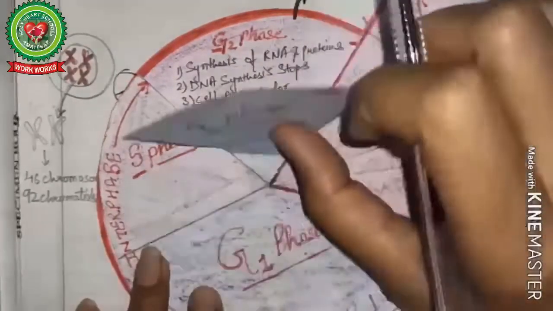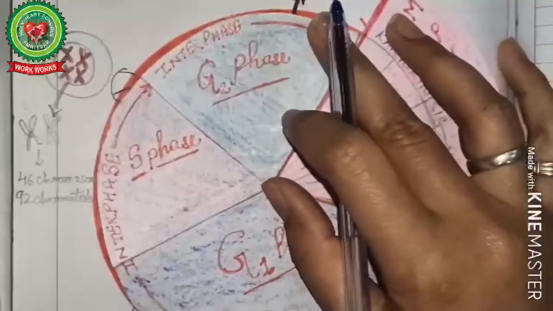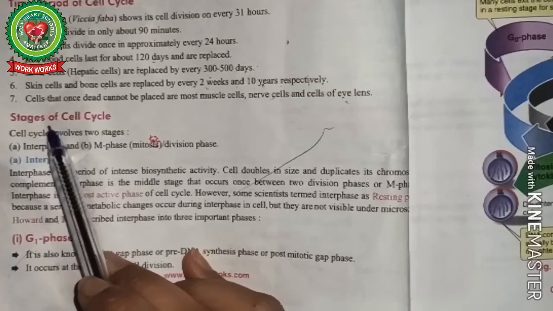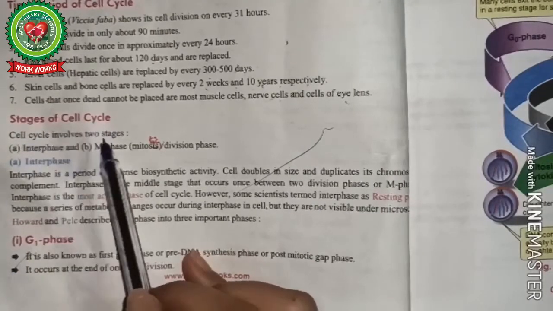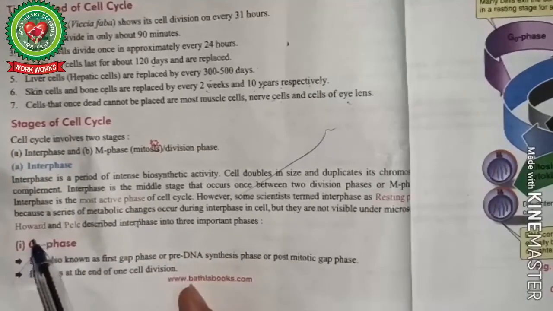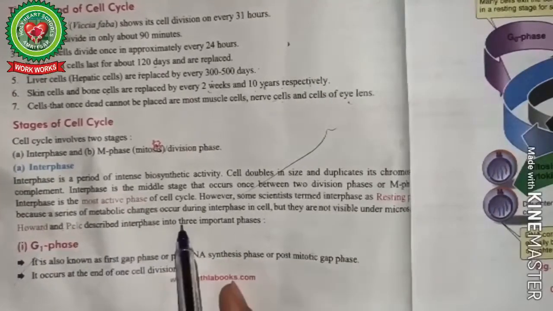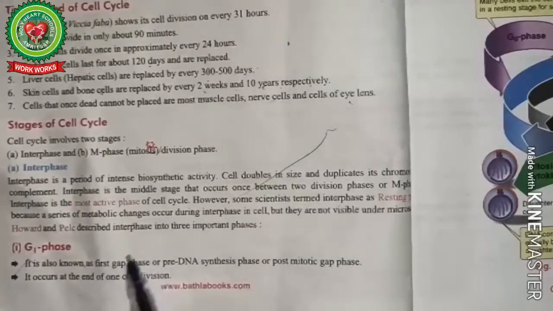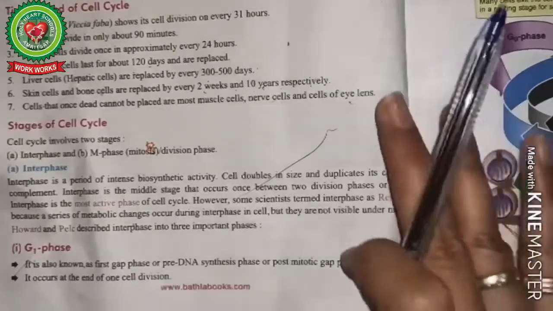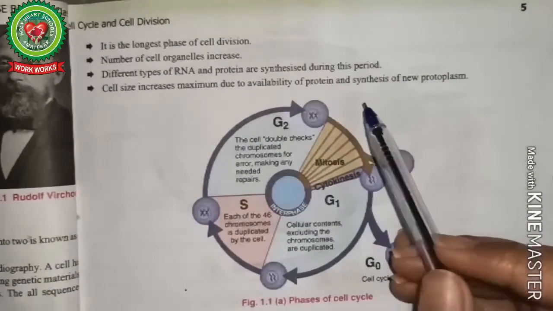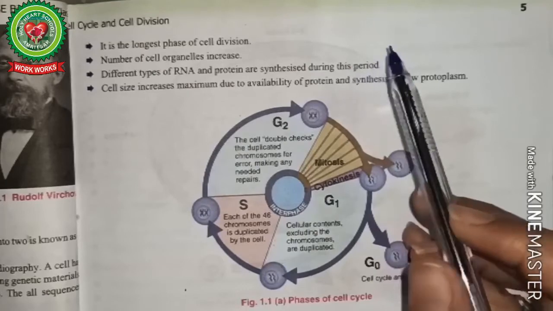Now after this, we come to the book, on the same page. Here they are discussing the stages of the cell cycle. The cell cycle involves two stages: interphase and M phase. Interphase we have already discussed. Howard and Pelc was the person who described the three stages of interphase. G1 phase, we have already discussed, is the first gap phase in which the cell prepares and gains its size, and it is the longest phase, which occurs for about 8 to 10 hours.